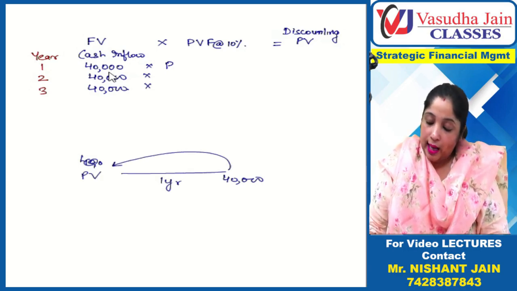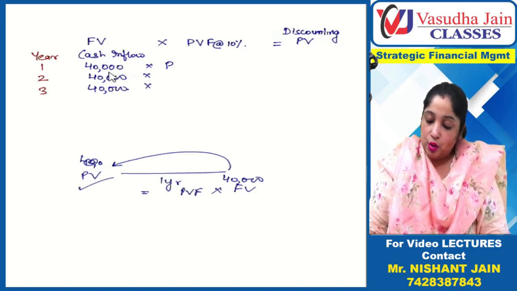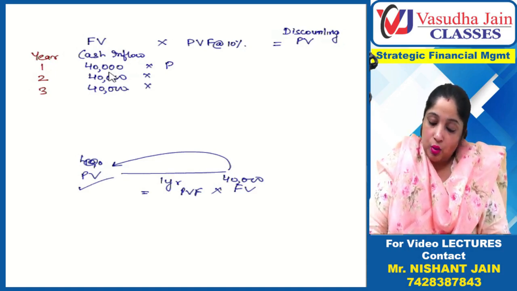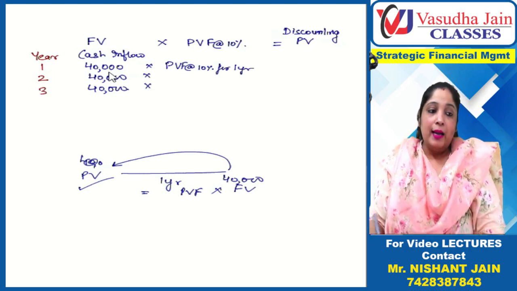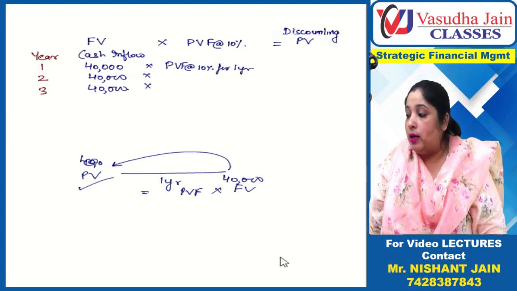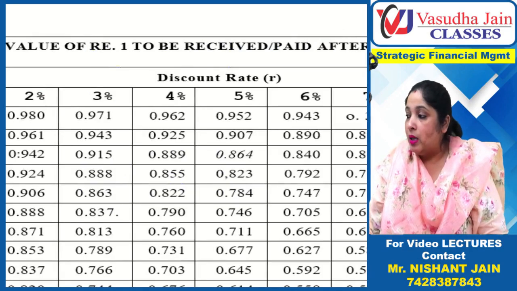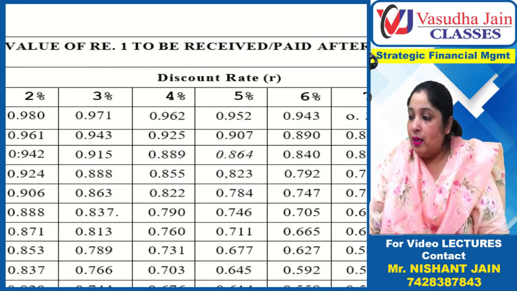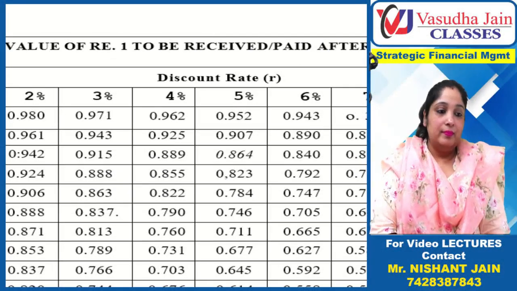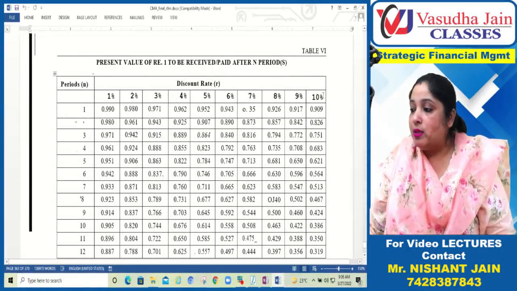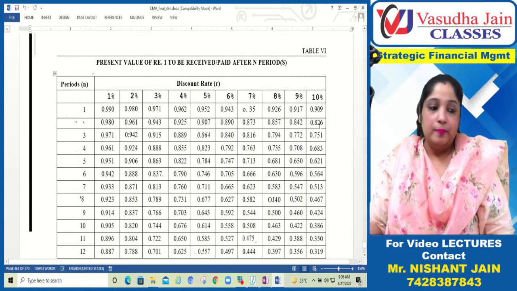So how will I do? This is future value. I'll multiply with the present value factor, and I will get present value. So now I have to discount for 1 year. So, present value factor at the rate of 10% for 1 year. Either I can compute this on a calculator or I can look in the table also. If I go to the table and see 10%, 1 year, how much is it? 0.909, right? Can you see? 10% for 1 year, the present value factor is 0.909. Okay.